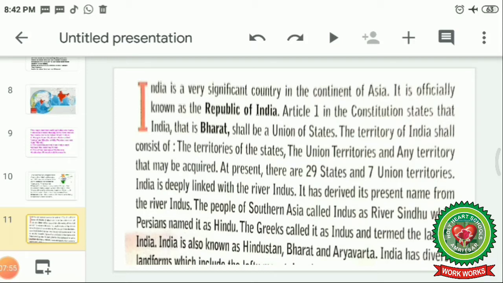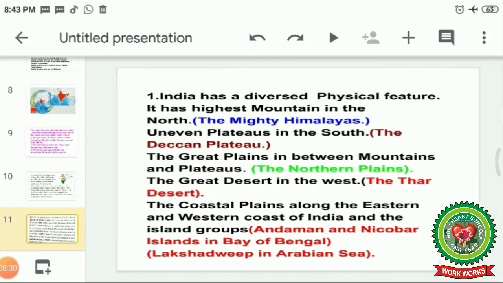India is deeply linked with the river Indus. It has derived its name from the river Indus. The people of southern Asia called the Indus river Sindhu, while the Persians named it Hindu. The Greeks called it Indus and termed the land India. India is also known as Hindustan, Bharat and Aryavarta. We have discussed all the philosophies behind this in the previous slides.